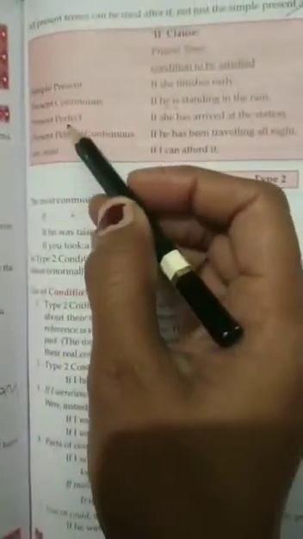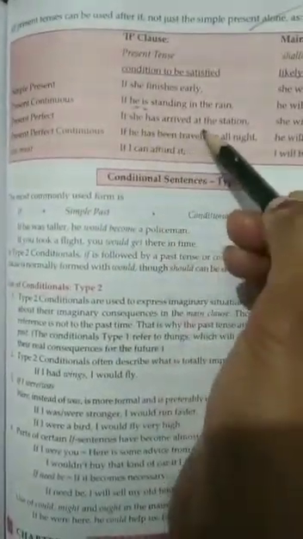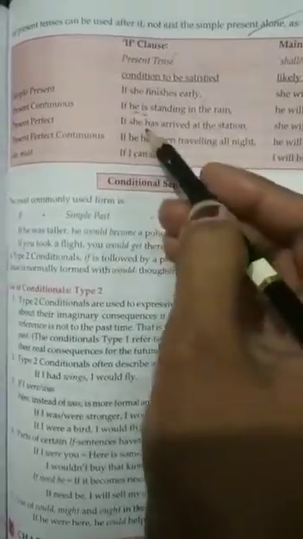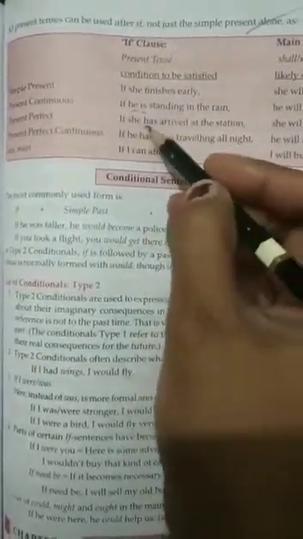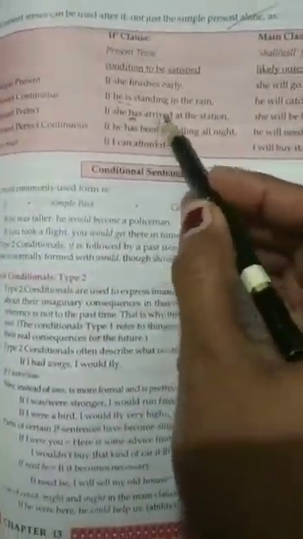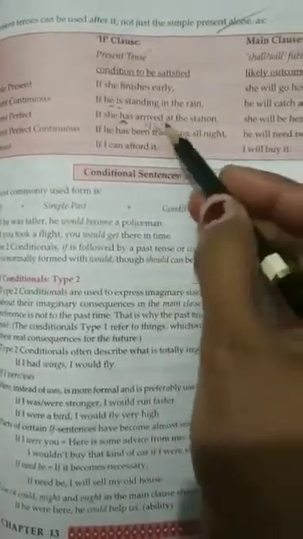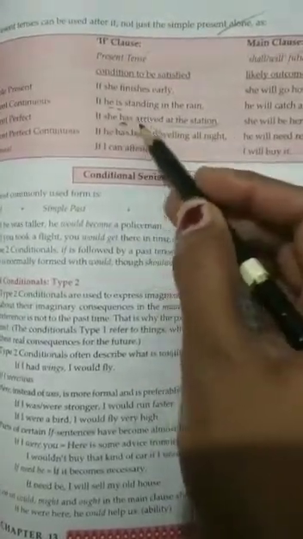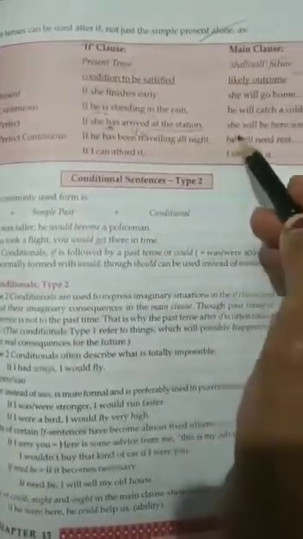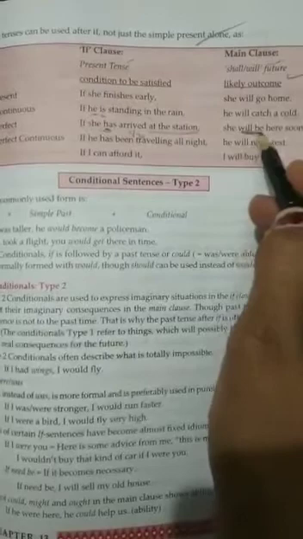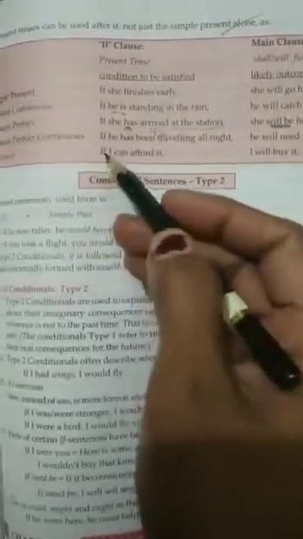Now we have the next tense, that is present perfect. That is another form of present tense. If she has arrived at the station. You know, in present perfect we use has or have with the subject according to the subject, then third form of verb, and then the object. If she has arrived at the station, she will be here soon. So it will be in the future.